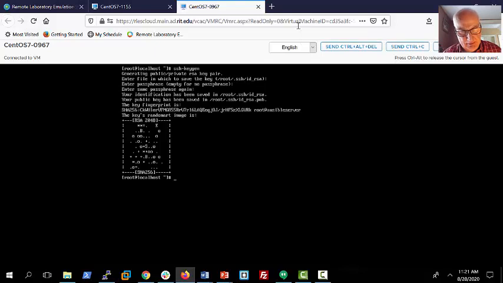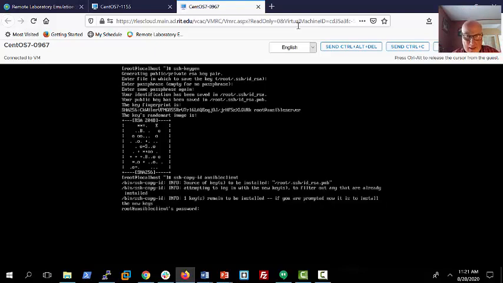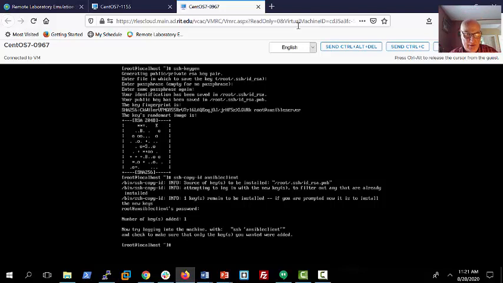Here it is. Now we do ssh-copy-id, and then our host name, which is Ansible client, and we copy it over there. And let's see, right? Okay, and the password is student over there, and now it's all set. Let's try logging in. ssh ansible client, and we're in. So now Ansible should work.